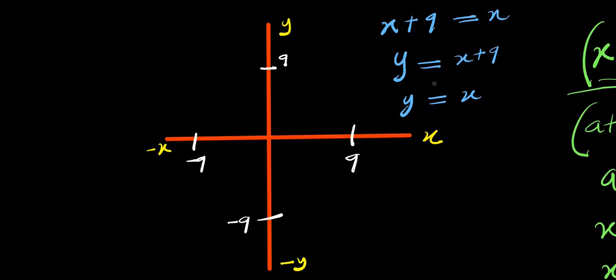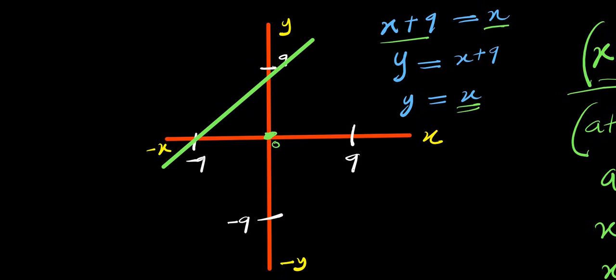Now, for y equals x plus 9, our graph will go this way. Right? This is for y equals x plus 9. Now, for y equals x, that will cut across the initial point.